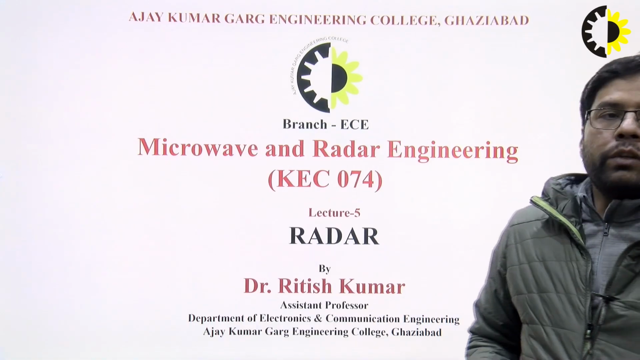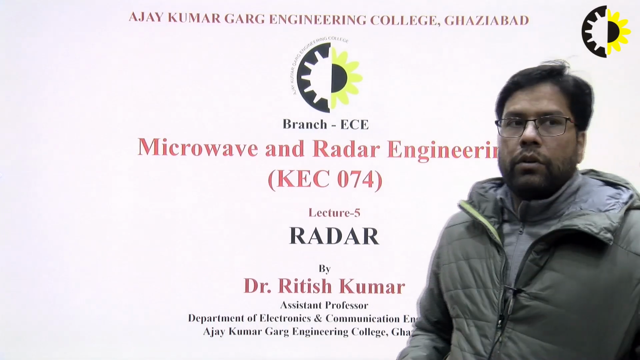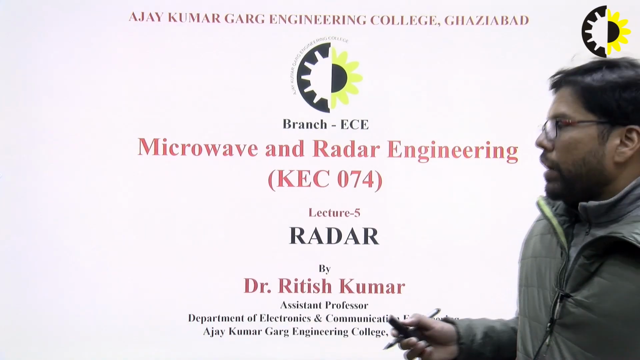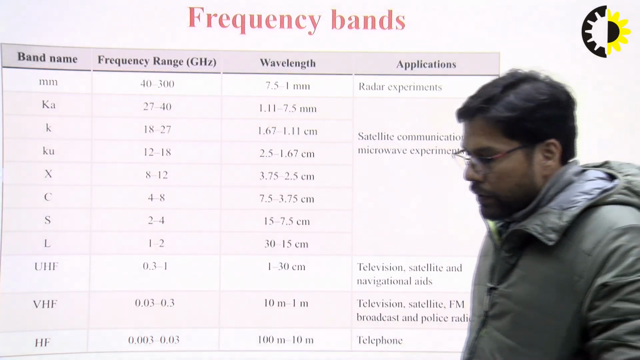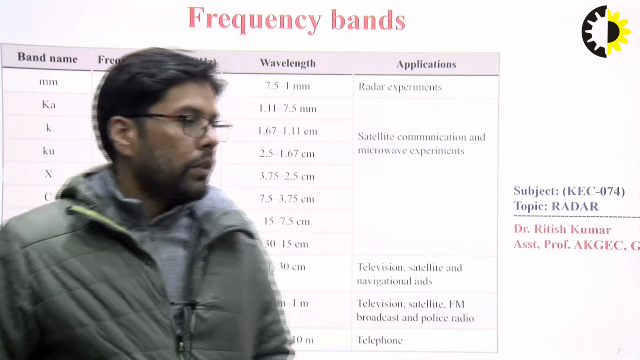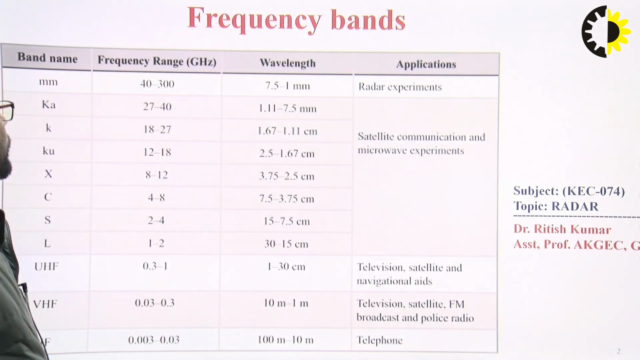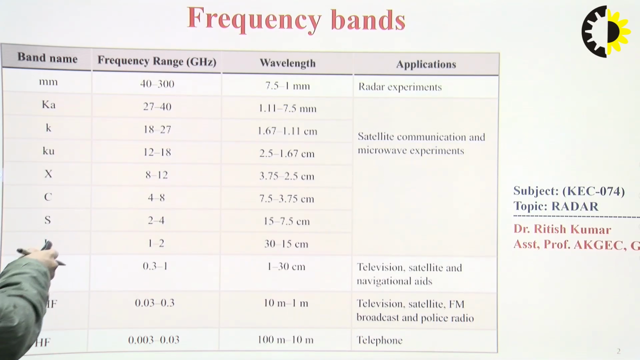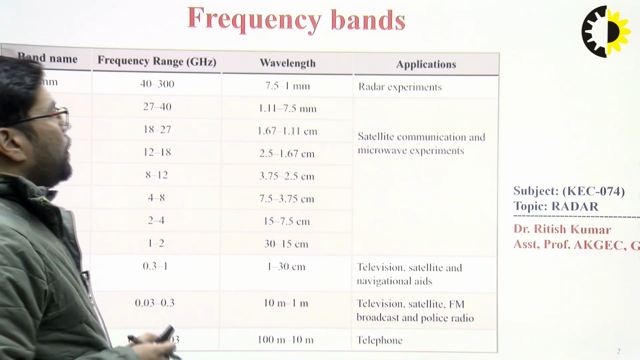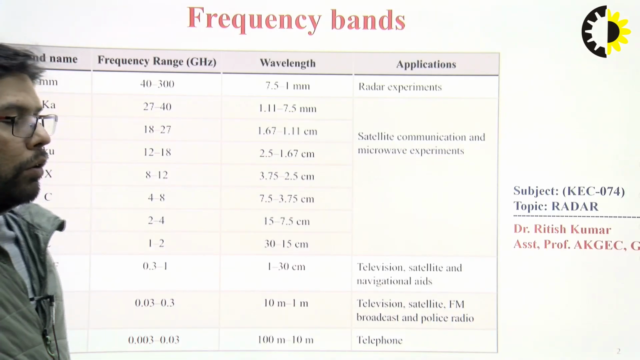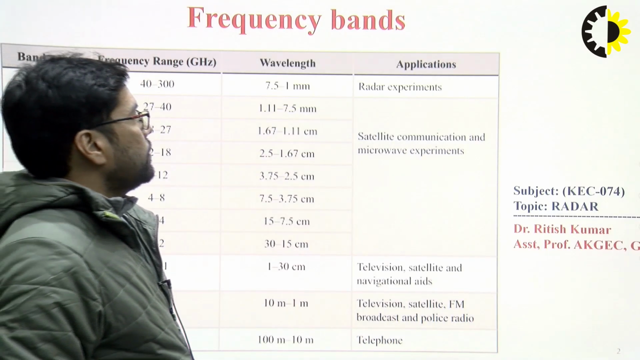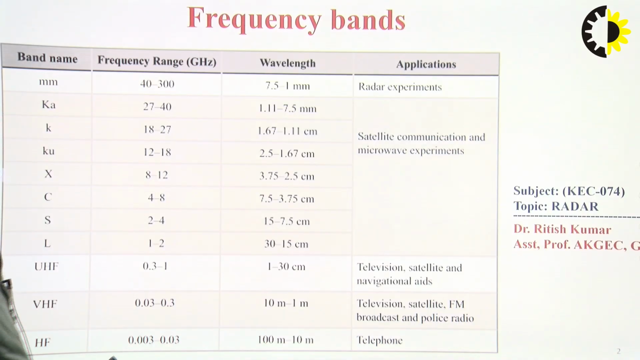First of all, we need to understand the frequency spectrum of the electromagnetic waves. So, let's begin with the frequency spectrum. There are various kinds of frequency bands we have, such as high frequency, very high frequency, ultra high frequency band, L band, S band, C band, X band, Ku band, K and Ka band, and all these bands have different applications which we have specified in the table.